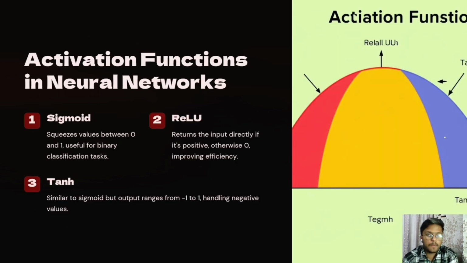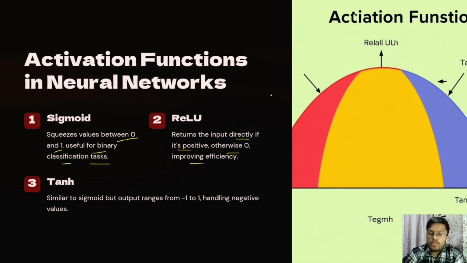Now, activation functions in neural networks. Sigmoid squeezes values between 0 and 1, useful for binary classification tasks. In ReLU, it returns the input directly if it's positive, otherwise zero, improving efficiency.